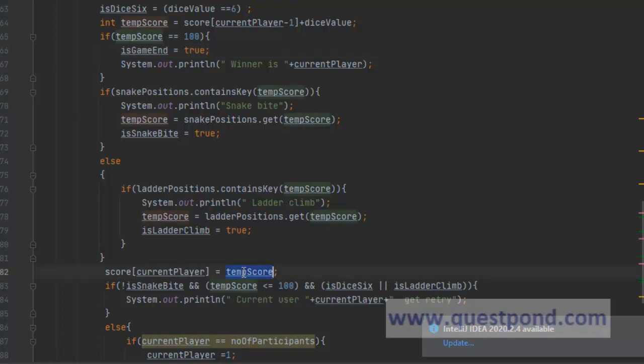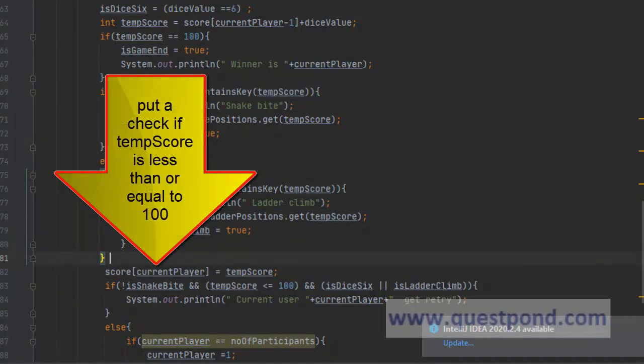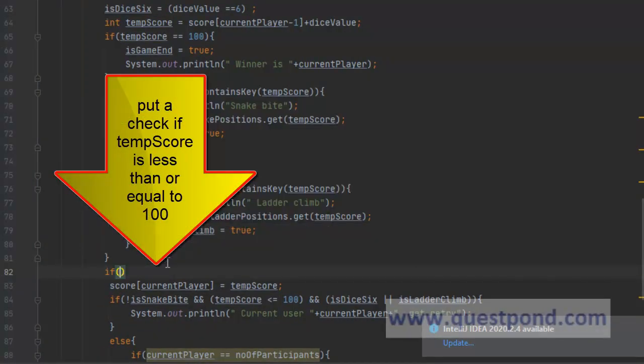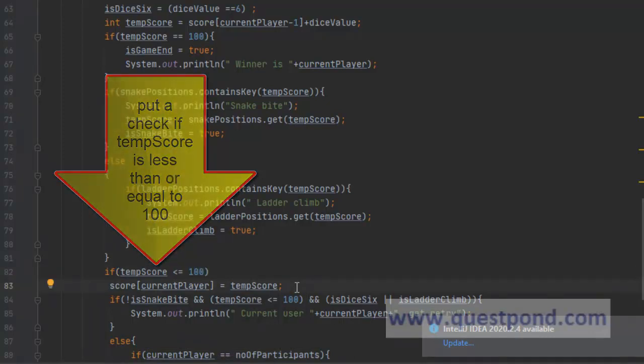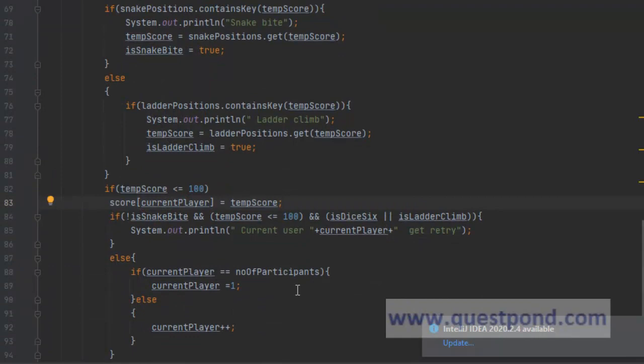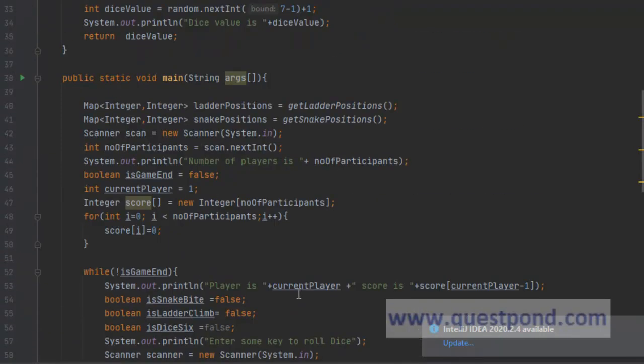Now, only one thing before storing the score is, we will have to check if temp score is less than or equal to 100, correct? Because we don't want to store the temp score if the value is greater than 100. So we just put this condition and then we are good. So this is the way this program will work. So now it's time to try out whether this will work as expected, correct?